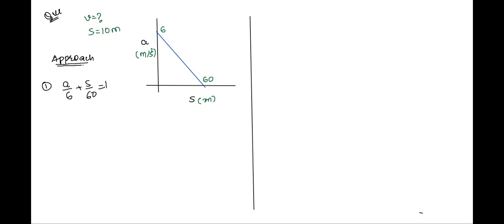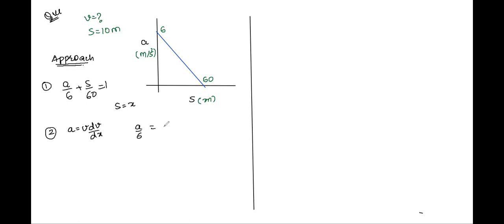The equation is in terms of acceleration and displacement, so we will write a as v dv by dx. Atul is replacing s by x for some time, let us say displacement is represented by x, and we know acceleration's another formula, which is v dv by dx. So let us write that here.